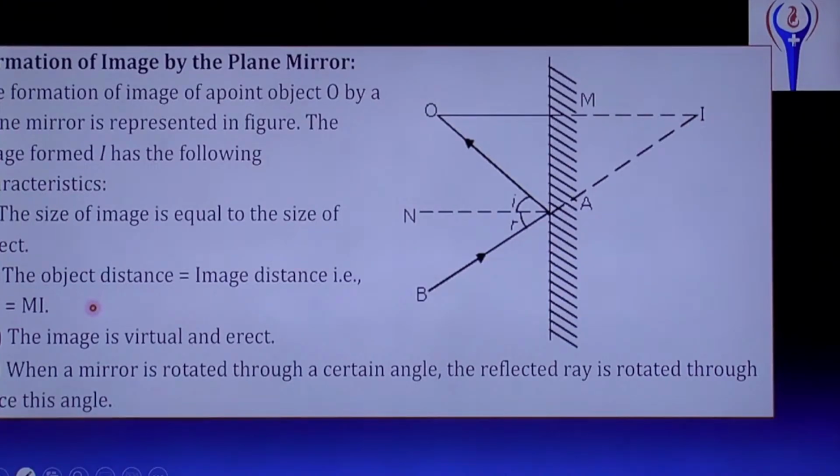And object distance is equal to image distance. Suppose you are 1 meter from the mirror, then the image also will appear at 1 meter. Or 2 centimeters from the mirror, the image will also appear at 2 centimeters. Object distance OM is equal to image distance MI. And the image is virtual and erect.